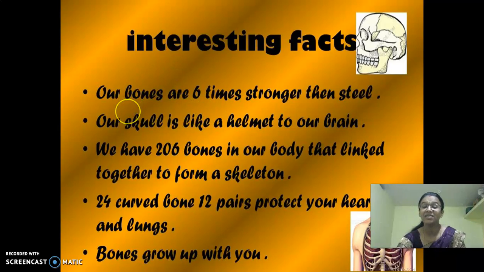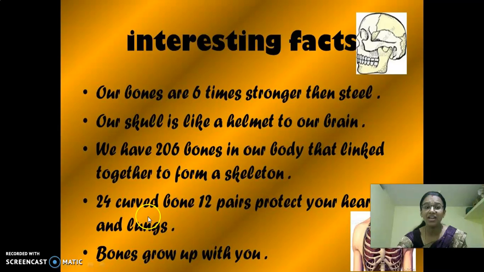And then the second thing is our skull. Look at here. Our skull is like a helmet to our brain. We are wearing a helmet to save our head. But which is the helmet for our brain? The helmet for our brain is our skull. Okay? And then we have 206 bones in our body that are linked together to form a skeleton. We have 206 bones, where each other are interlinked to form the skeleton system.